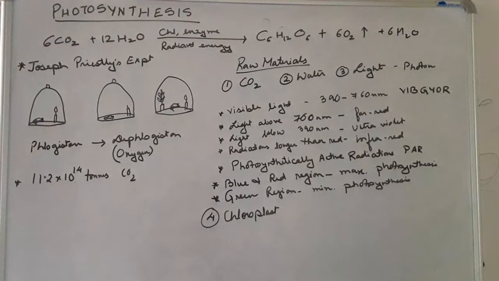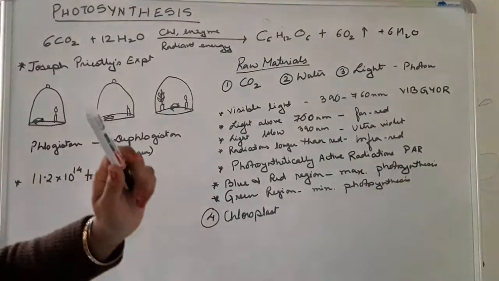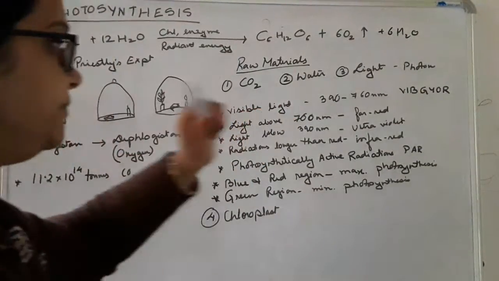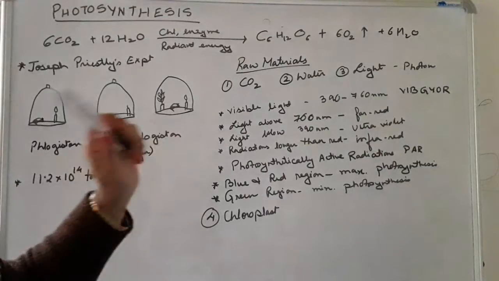For photosynthesis, about 11.2 into 10 to the power 14 tons of carbon dioxide is used by the plants from the atmosphere. Now let us discuss the raw materials. There are different raw materials needed for photosynthesis. First is carbon dioxide, which is obtained from nature, that is the atmosphere. Water we obtain from the soil surface.